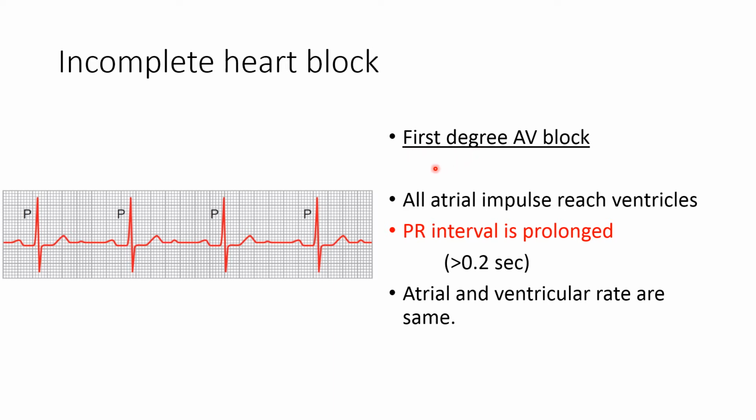In the first degree AV block, all the atrial impulses can reach the ventricle, but the impulse conduction through the AV node is slowed, and because of this the PR interval is prolonged, which is more than 0.20 second. Here we can see this is the P wave, this is the PR interval. So the PR interval is prolonged. In the first degree AV nodal block, atrial and ventricular rates are the same because all the atrial impulses can traverse through the AV node, but it is slowed.